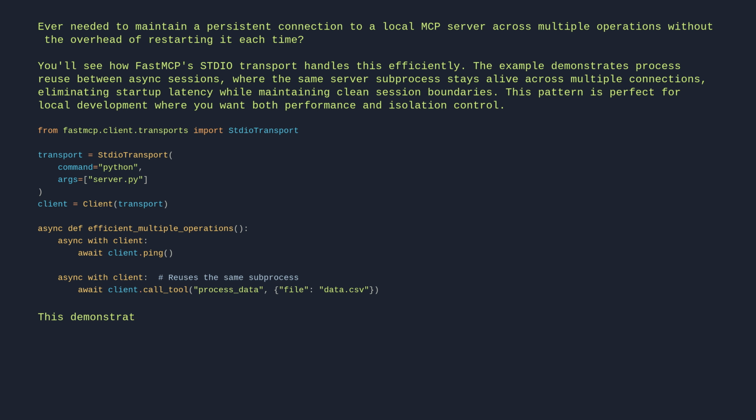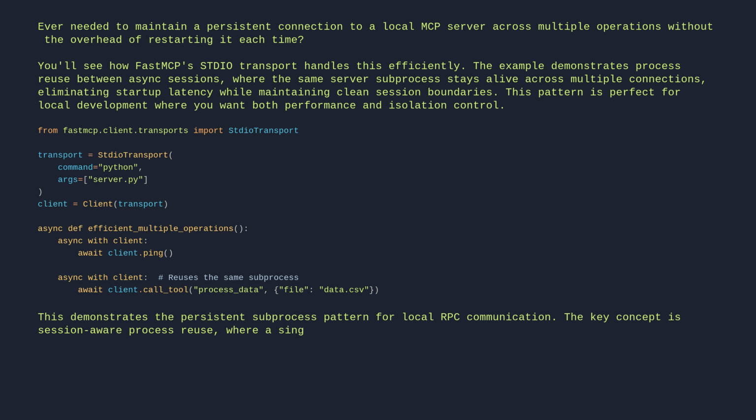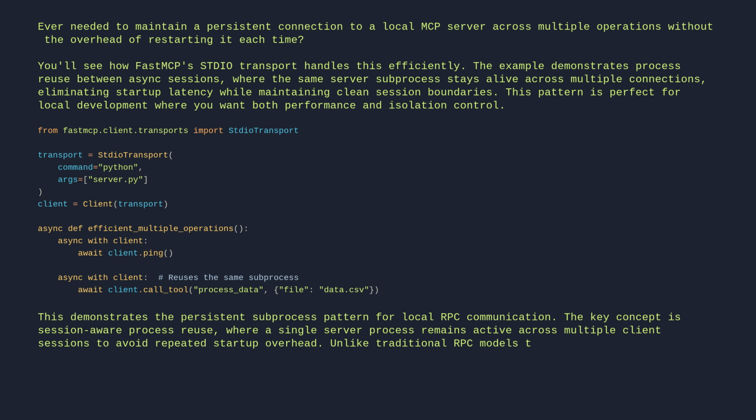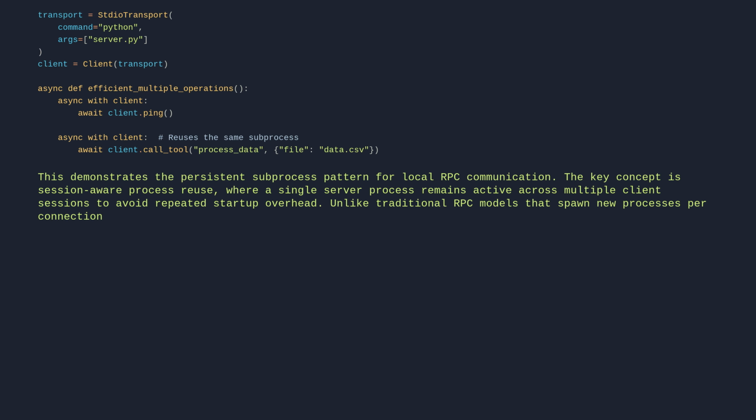This demonstrates the persistent subprocess pattern for local RPC communication. The key concept is session-aware process reuse, where a single server process remains active across multiple client sessions to avoid repeated startup overhead. Unlike traditional RPC models that spawn new processes per connection, this approach maintains a persistent subprocess that handles sequential operations through stdin/stdout communication.